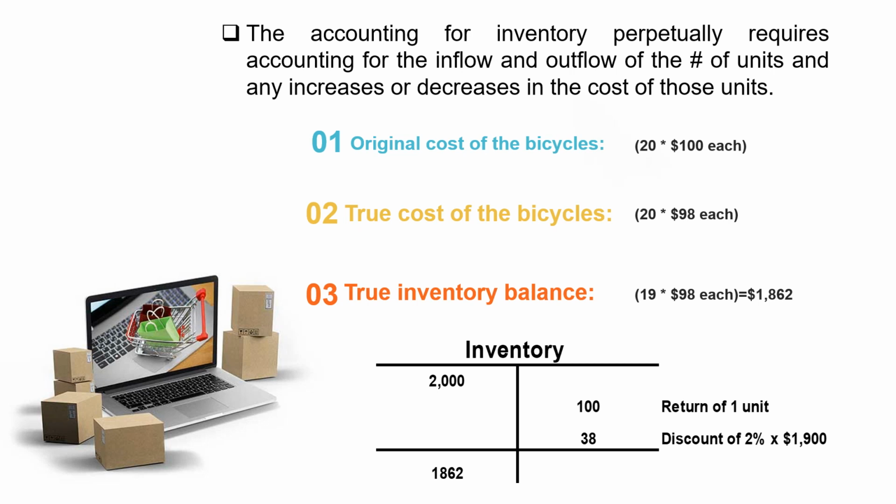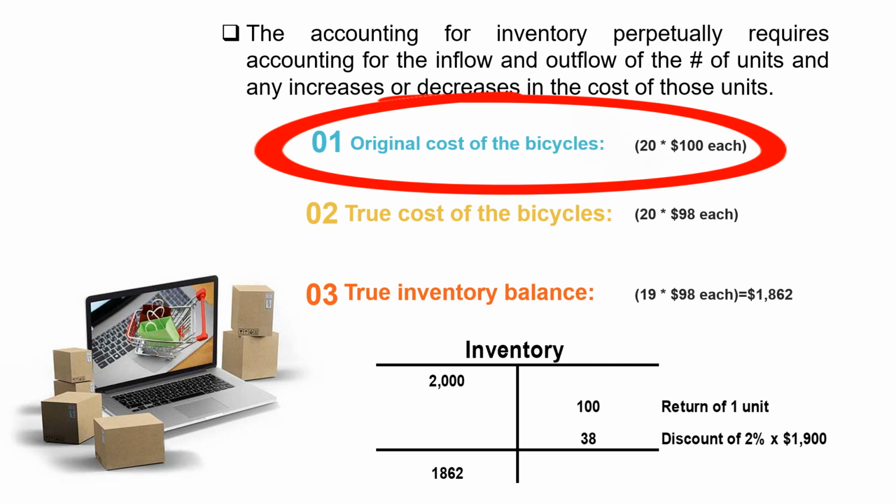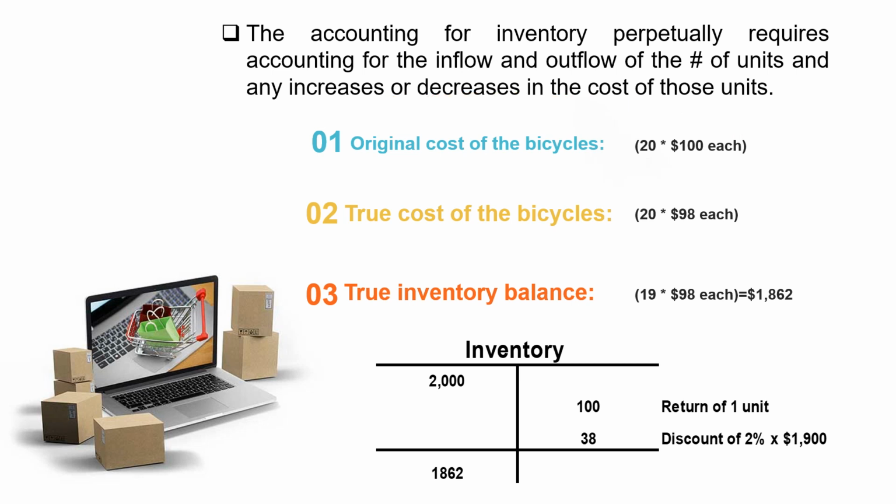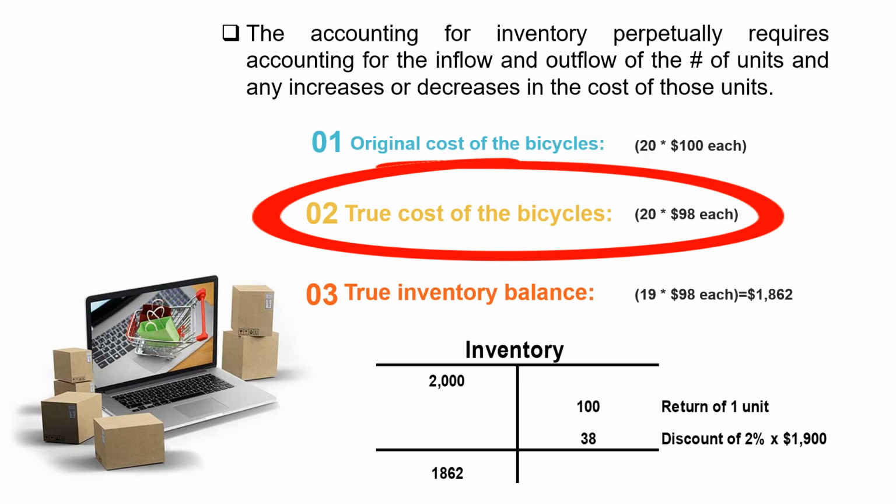Again, the true cost per unit of these bicycles, well, we really purchased 20 bicycles at $100 each. But the $100 per unit cost didn't come true. The true cost to us was $98 per unit.